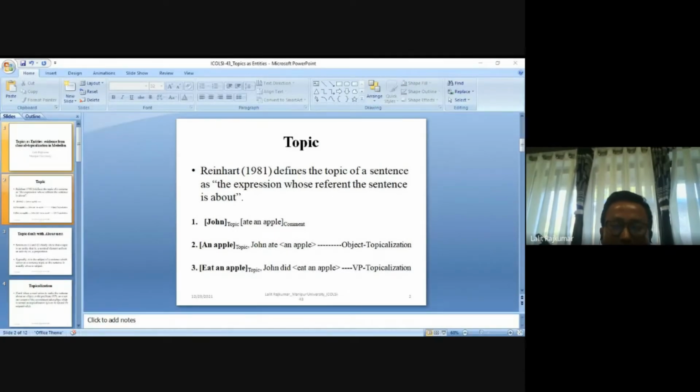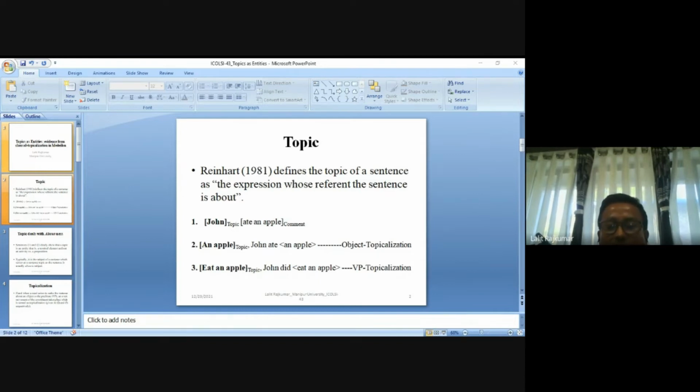I have talked about that if there's a need to topicalize, or if you want to make the sentence about the predicate, we can do VP topicalization. "Eat an apple, John did." So there's nothing new over here. Topic deals with aboutness. Sentences 1 and 2 clearly show that a topic is an entity, that is a nominal element, and not an activity or a proposition.